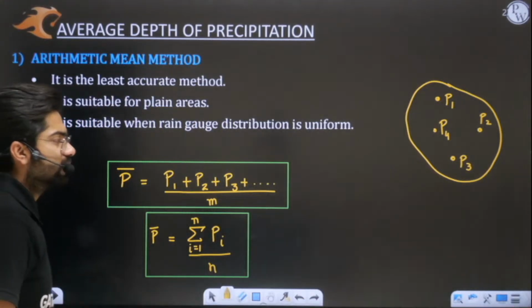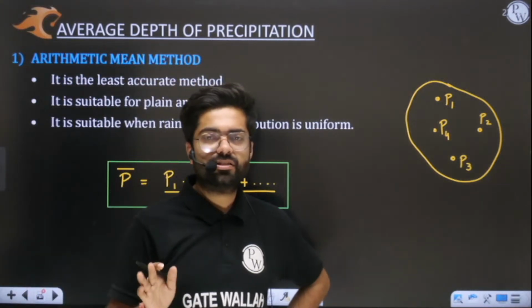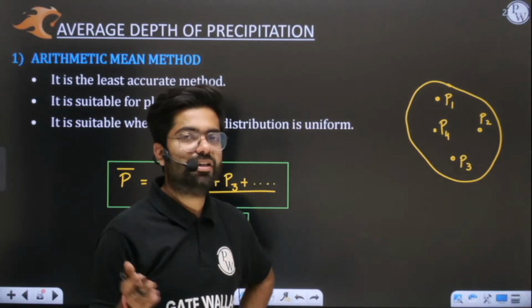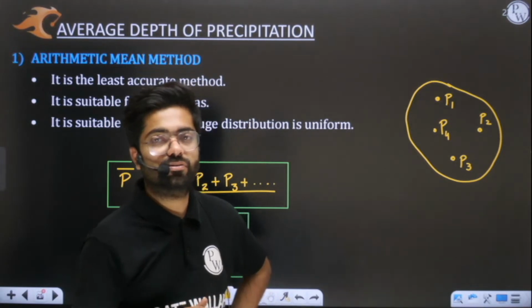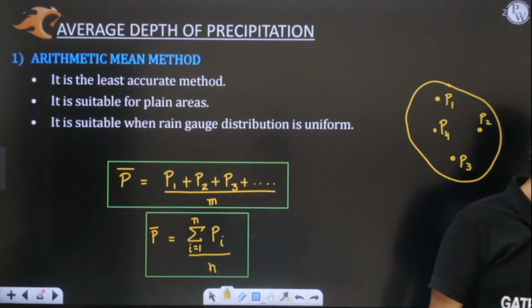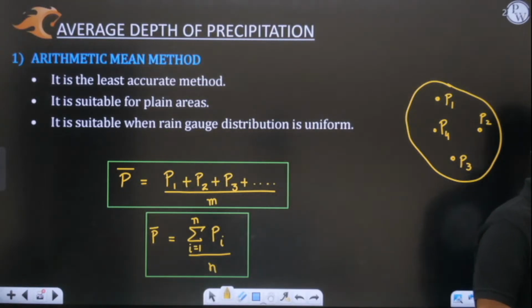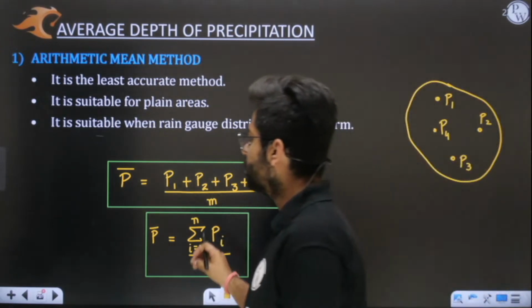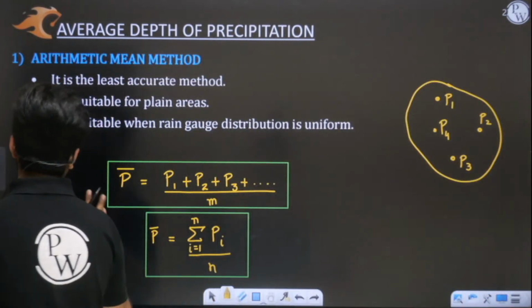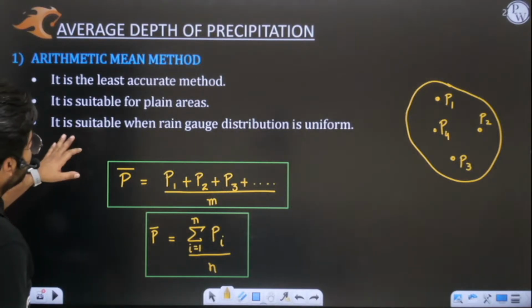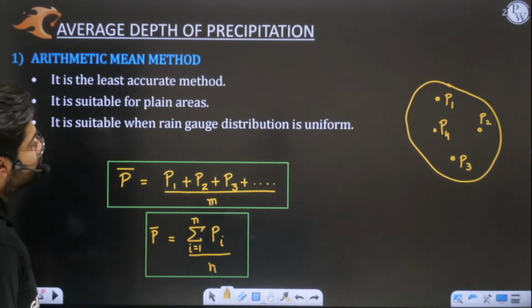This generally does not happen, because if you pour some water at any place, it will automatically start moving because it has slope. It will start moving from one place to another. It will be uneven every time. So whenever my areas are very, very plain, then this method will give me good results. Understood, sir? Now the second point is that it is suitable when rain gauge distribution is uniform.